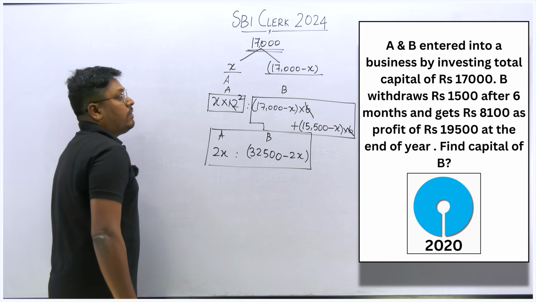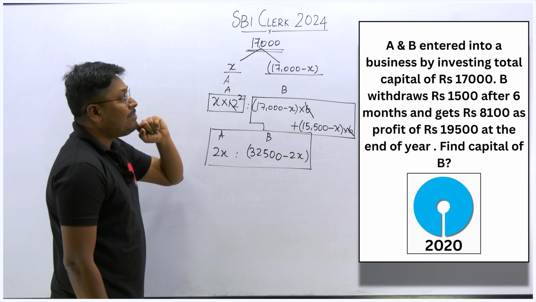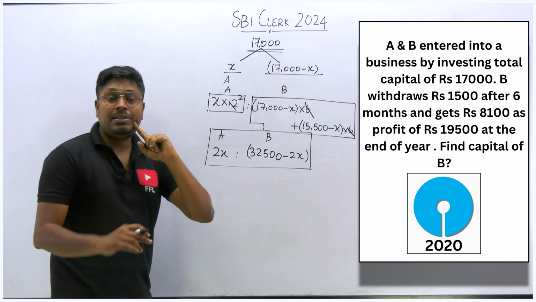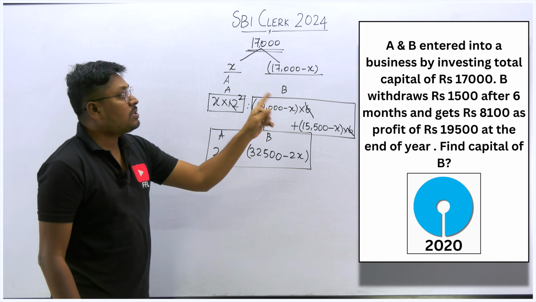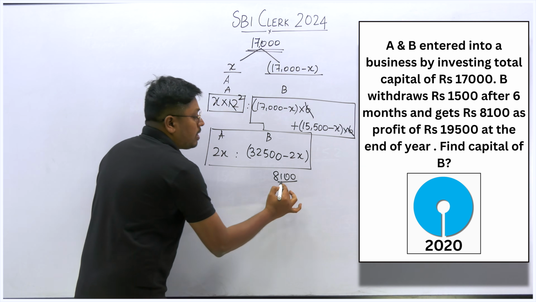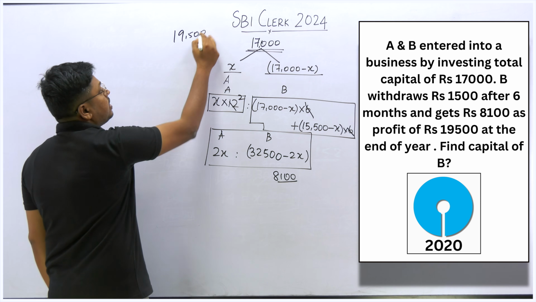So now profit. They have given the profit as well. So what is the profit that was got by B? After 6 months he gets 8,100 as a profit, which was got by the person B. So the B profit is 8,100. So what about A? And we know the total profit is how much? Total profit will be 19,500.